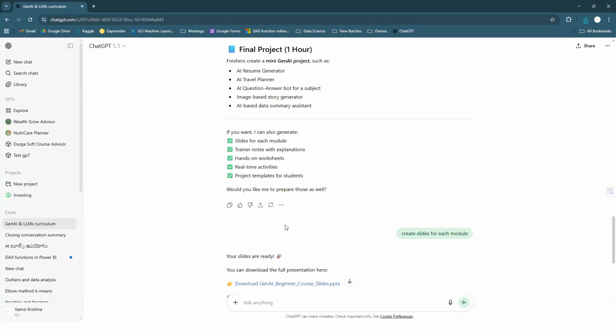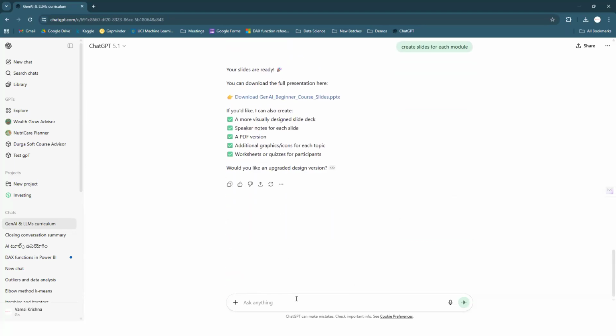And you know that, right? Once you are using AI tools, nowadays no one is asking. Previously the students used to ask me, sir, can you give me some FAQs? Or sir, can you give me some sample resumes? It's not required, guys. Ask ChatGPT. For example, I want a sample resume on AI tools.